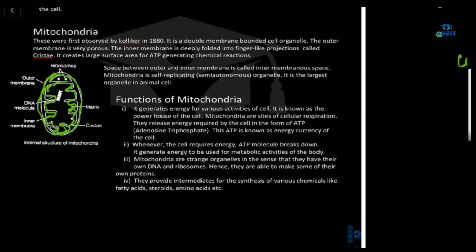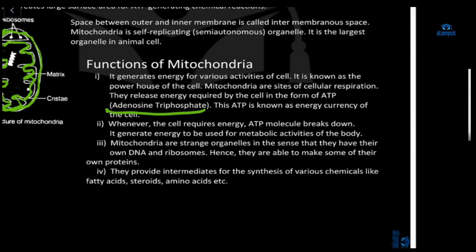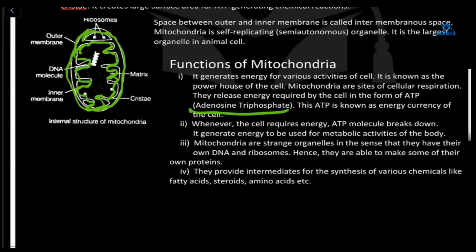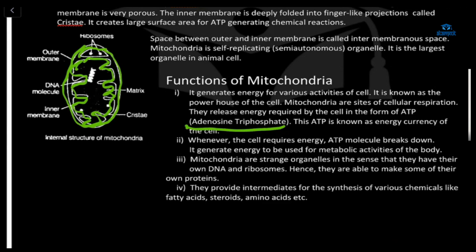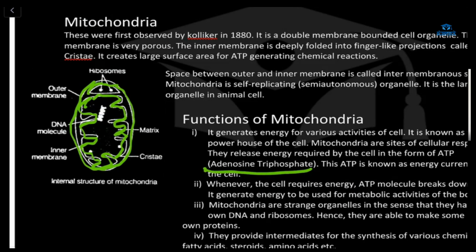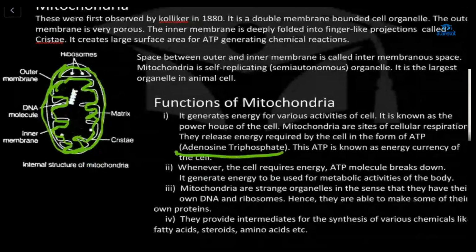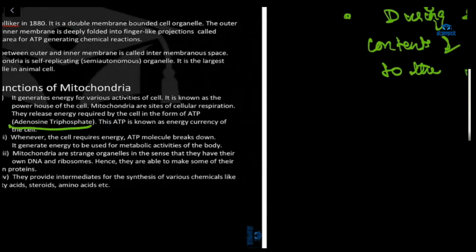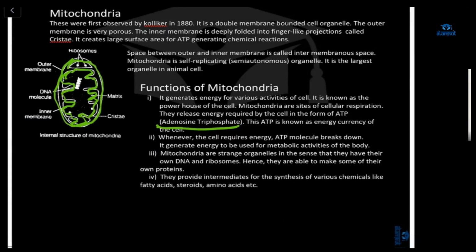Arham, what is ATP? ATP is how our body stores energy, I think. Yes, it is the energy currency of the cell. The full form is adenosine triphosphate. Mitochondria produce it. So here only the ATP will get generated. Whenever energy is required in the cell, ATP goes from here to other cell organelles.